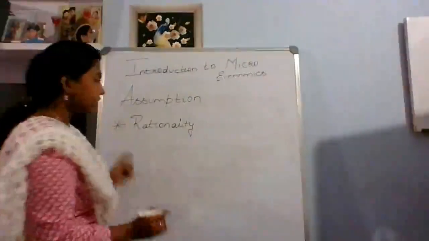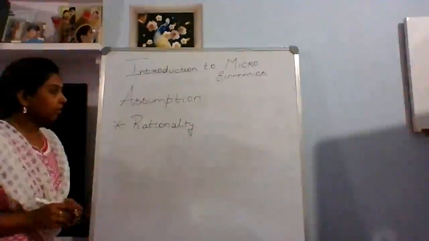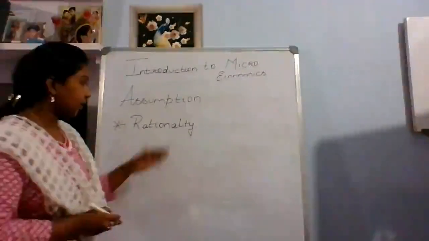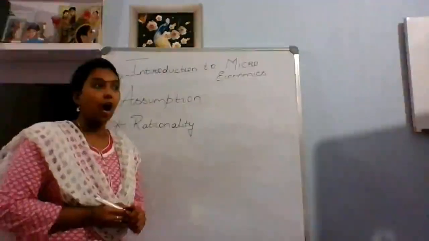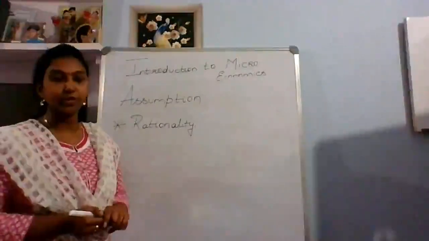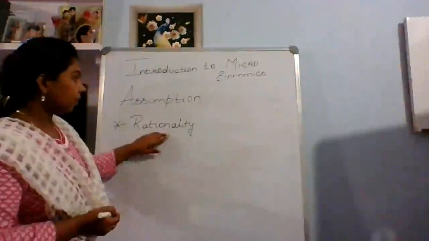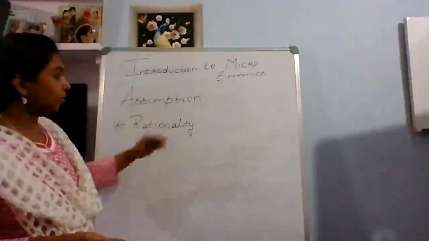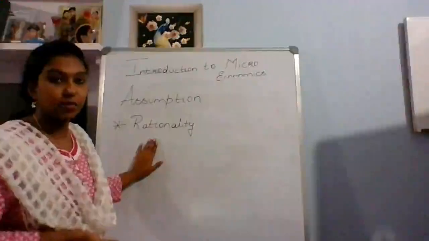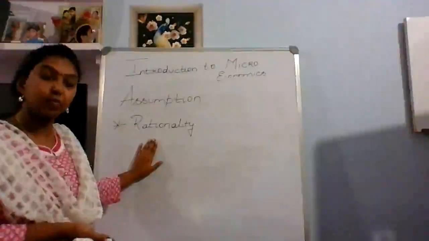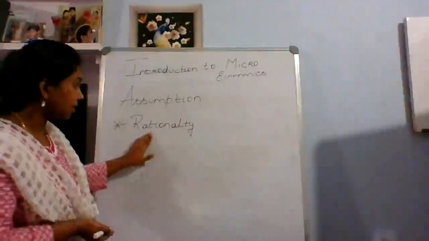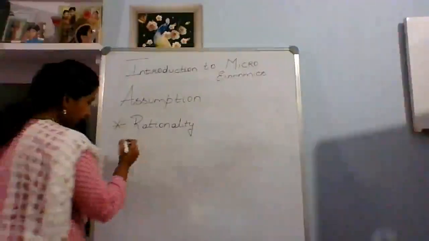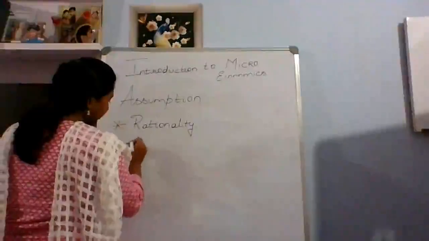What is rational? We have all studied this from the beginning of our school days. Rational is nothing but how perfect you are in doing things. So here it is coming under assumption. That means I assume that microeconomics is rational and perfect in what it is doing. This is the assumption I have on microeconomics. The second one is free flow of information.